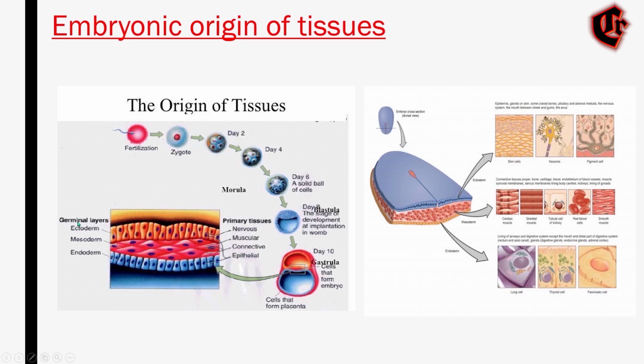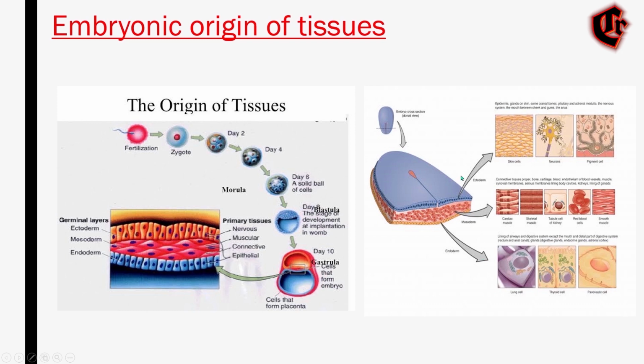Each of these lineages forms the distinct germ layers, which you can see here: ectoderm, mesoderm, and endoderm. From these layers only, all the tissues and organs of the human body eventually form. And each germ layer is identified by its relative position.